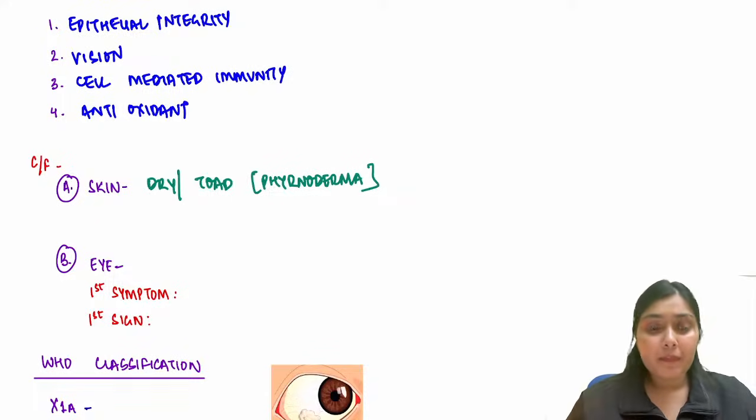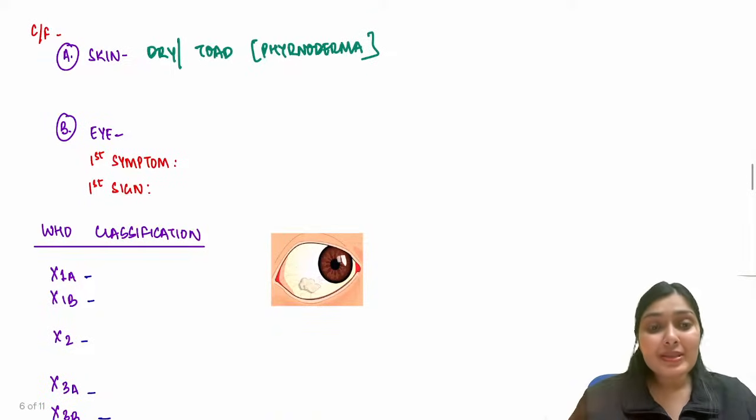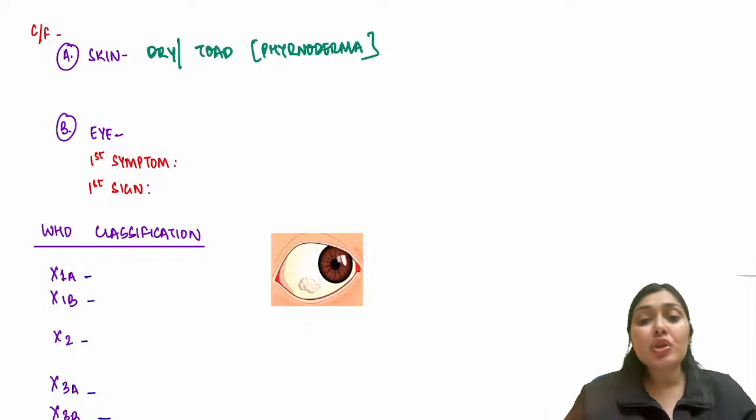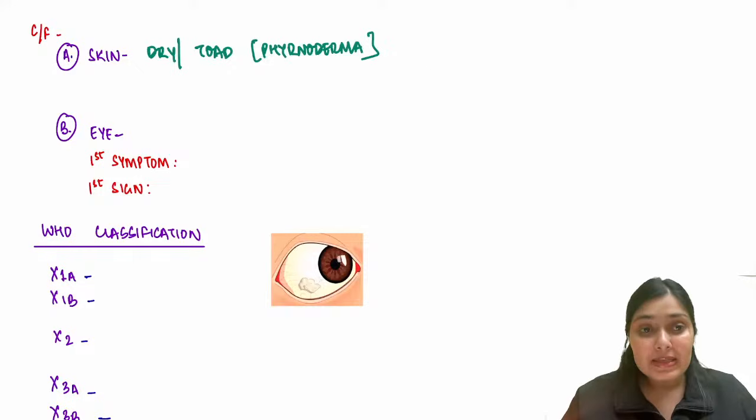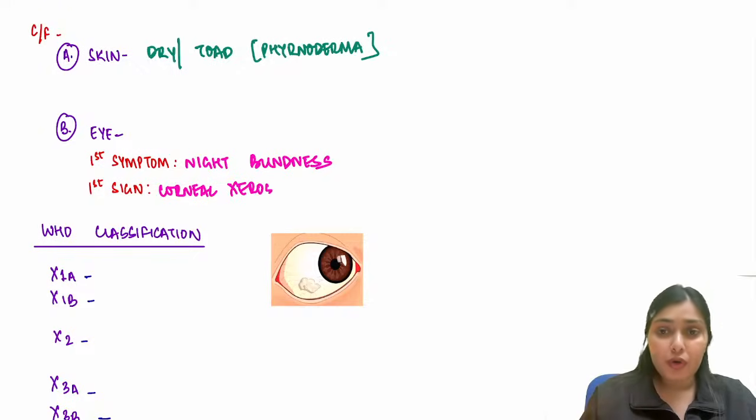Phrynoderma. In eye, we all know we see night blindness. They ask what is the first symptom that you see in eye and what is the first sign. Symptom, you all know that the patient will tell you that I feel this. What is sign? That we pick up on examination. So what is the first symptom? The first symptom is night blindness. And the first sign is corneal xerosis. Corneal xerosis, that is drying of the cornea.